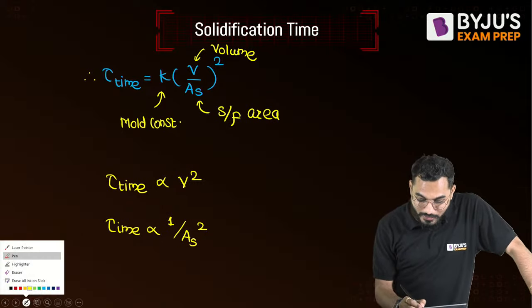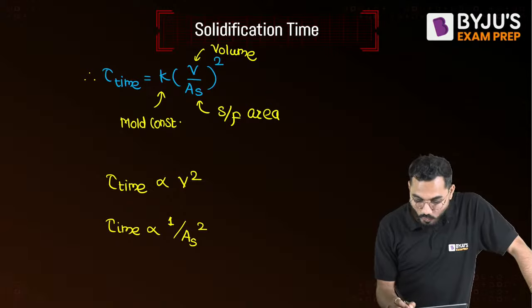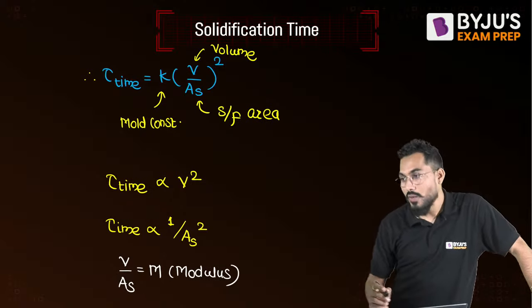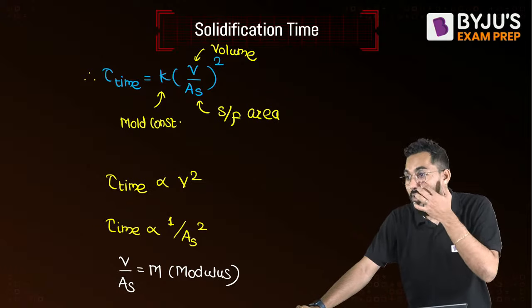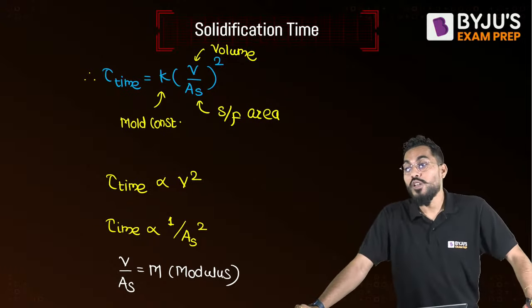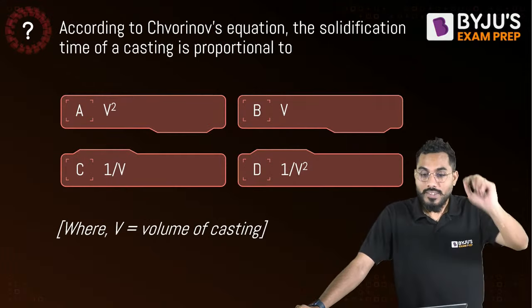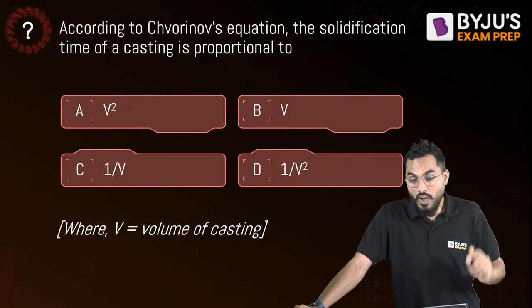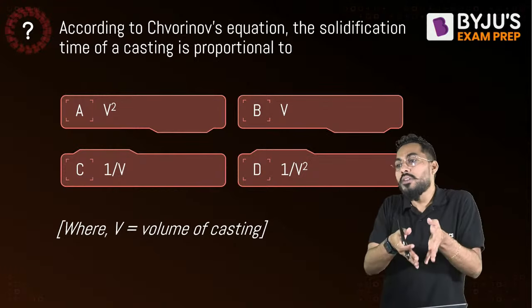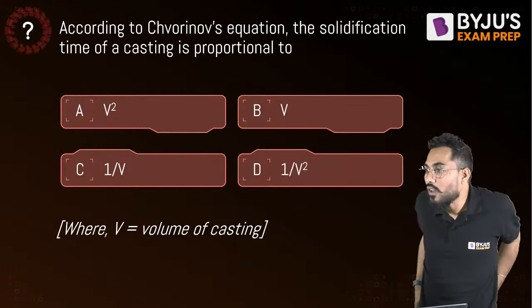We know that volume divided by surface area is called the modulus of casting. Do you remember the modulus of casting? Have you heard about it? Yes. And on this, see how beautifully questions were asked in examination: according to Chvorinov rule or equation, solidification time of the casting is proportional to. Now at least you tell me this answer, if you remember or understand that.